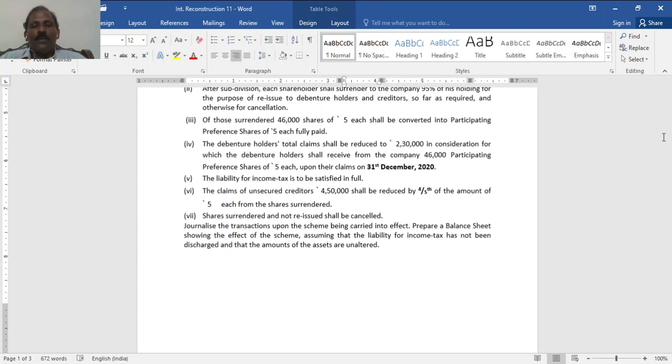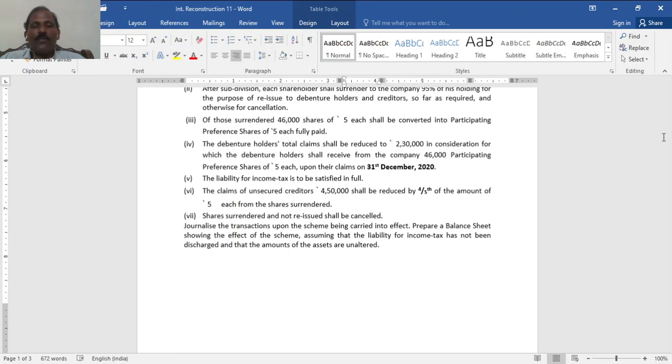The claim of unsecured creditors, rupees 4 lakh 50,000, shall be reduced by 4/5, and 1/5 is to be paid by shares. Shares of 5 each are surrendered. Shares surrendered and not reissued shall be cancelled. So journalize the transaction of the scheme being carried into effect.